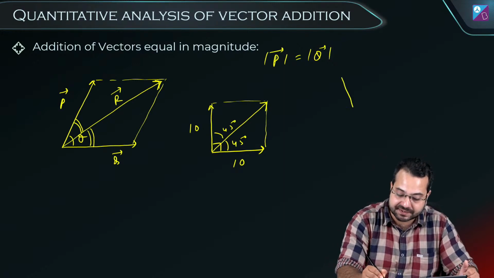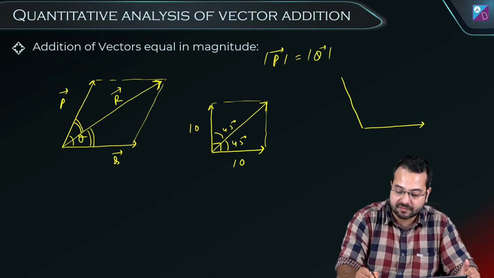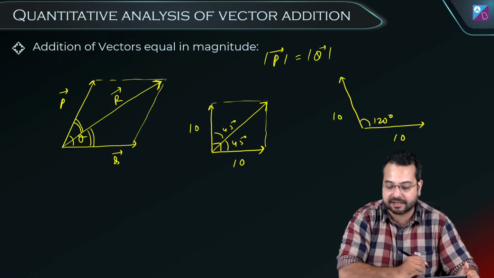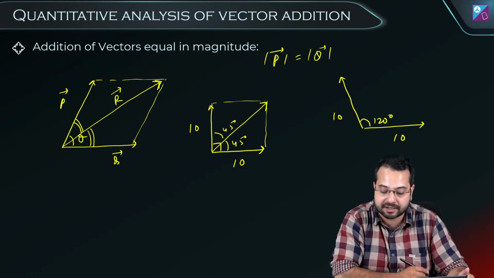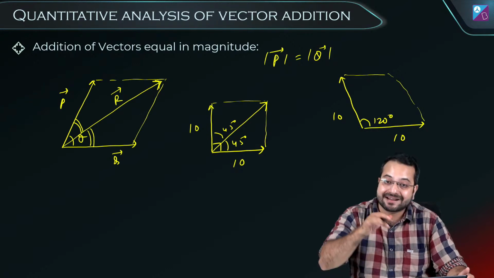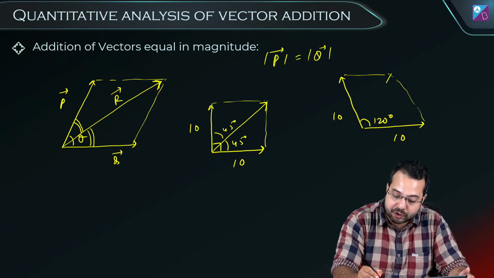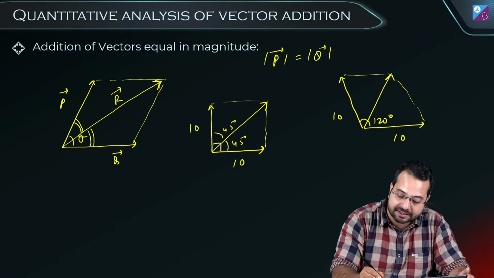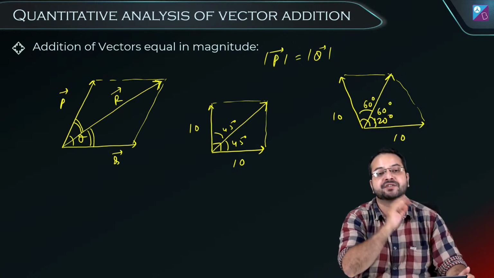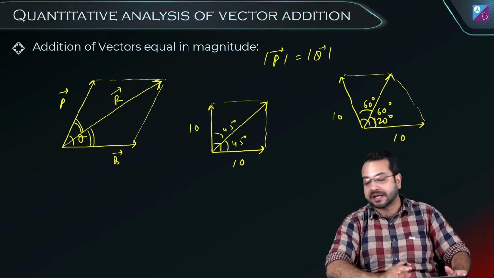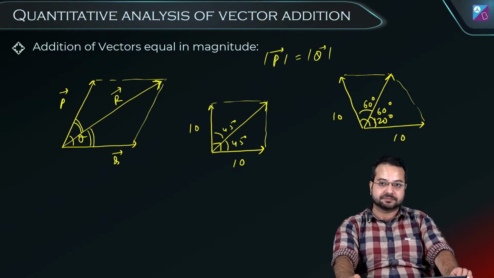Let's say this is 10 and this is 10 and the angle between them is 120 degrees. So if we complete this parallelogram, the resultant is going to go through the angle bisector. So this angle is going to become 60 degrees and this angle is also going to become 60 degrees. Are these two results absolutely clear? If they are clear, quickly give me a thumbs up.